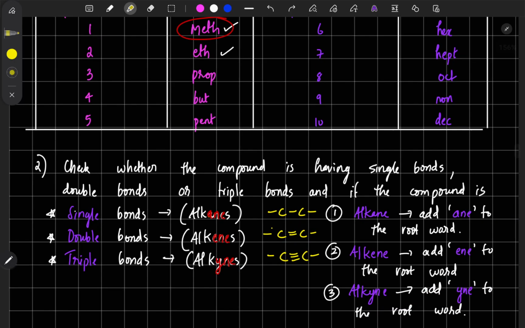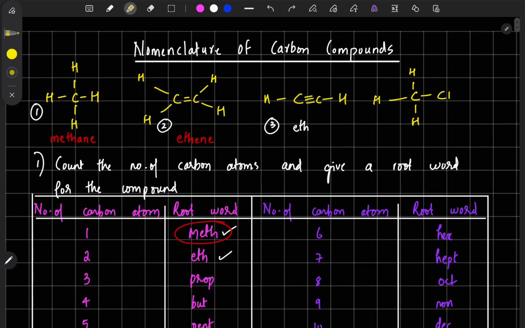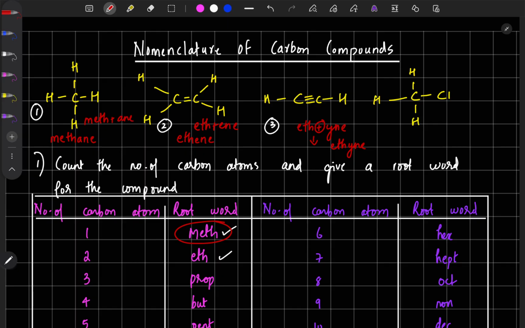Okay, yne. So we will write eth plus yne. If you forget, you can use this plus. Then combine and write. So that is equal to ethyne. Here it was eth plus ene. In the first case it was meth plus ane. So that also you can use. You can initially use this plus sign and combine the words, then you can combine it.